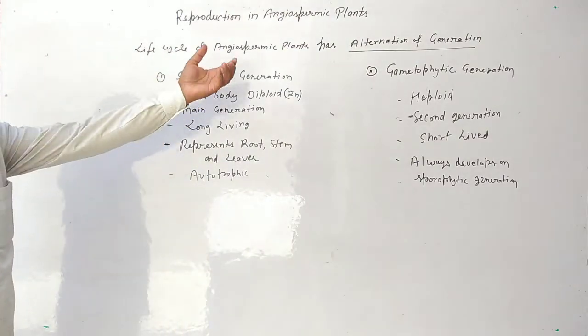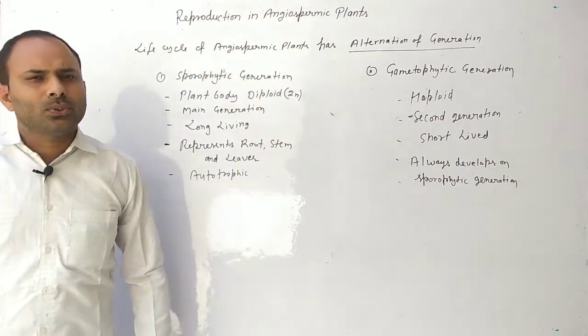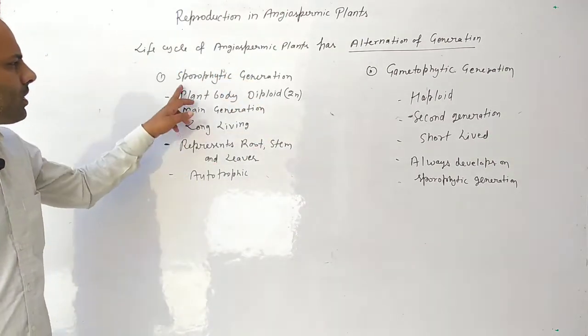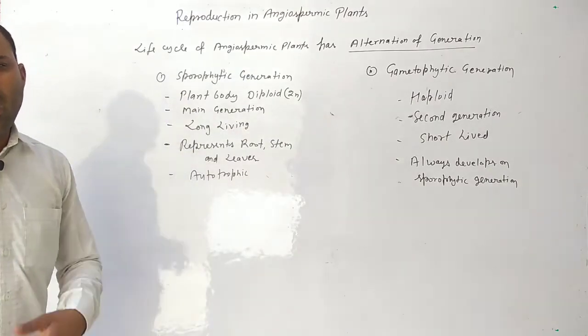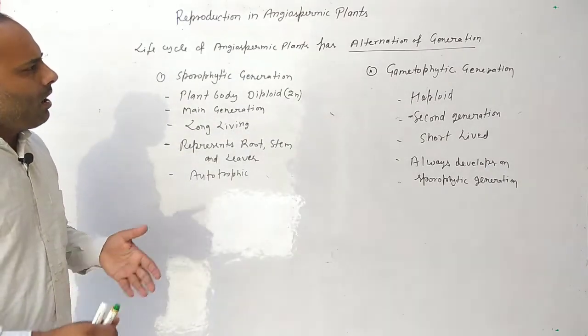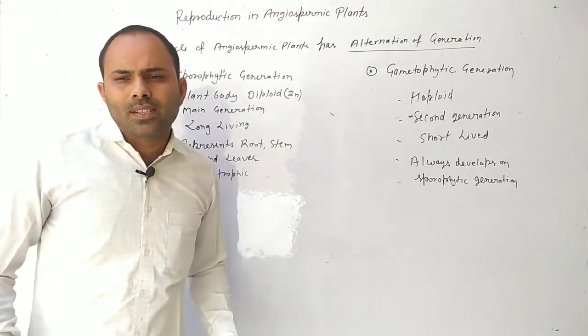So two types of generation, first sporophytic and second gametophytic generation, are present in angiospermic plants' life cycle. It is called alternation of generation.